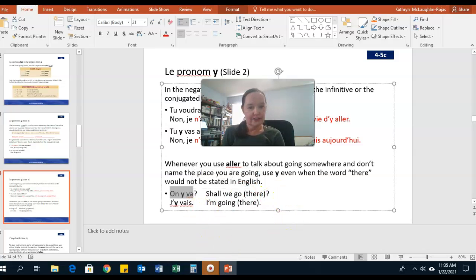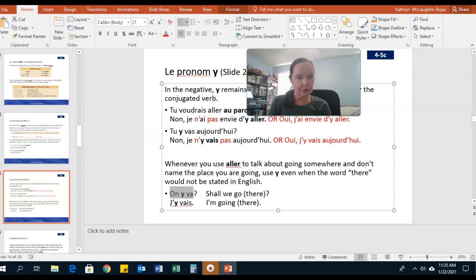All right, good. So I think this pronoun, it's a little bit to get used to. There are a few rules to follow here. There's definitely a change in word order that you might not be used to in English. So it's definitely a good idea to study this carefully, to look at the MindTap activities carefully, and even look for other online activities that you could do on your own to study this. So any questions that you have about le pronom y, definitely let me know.